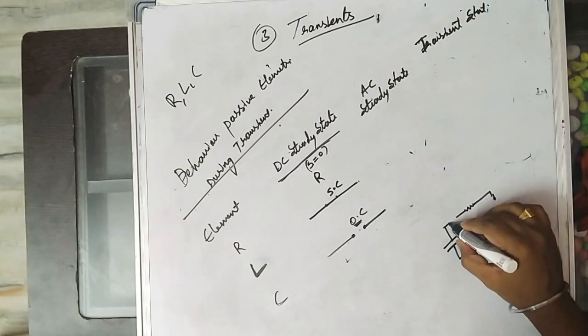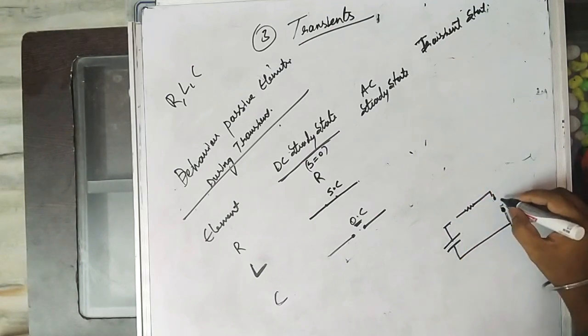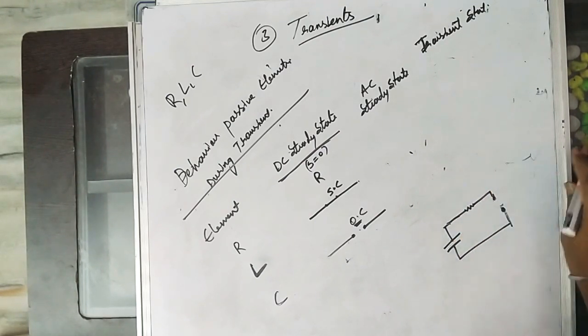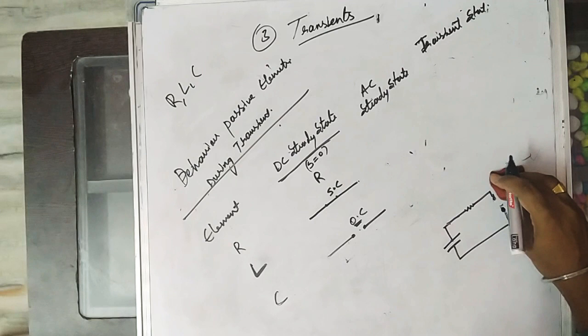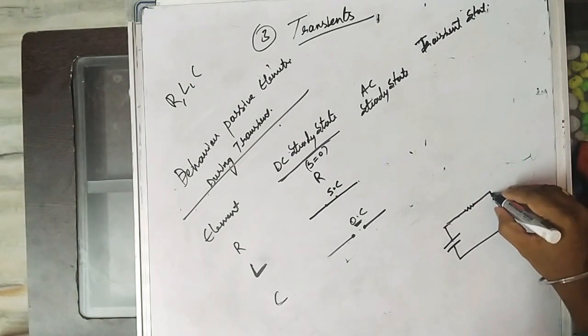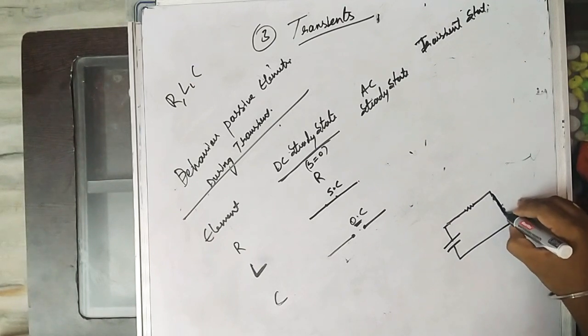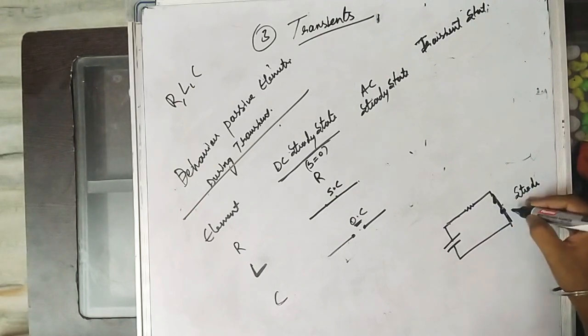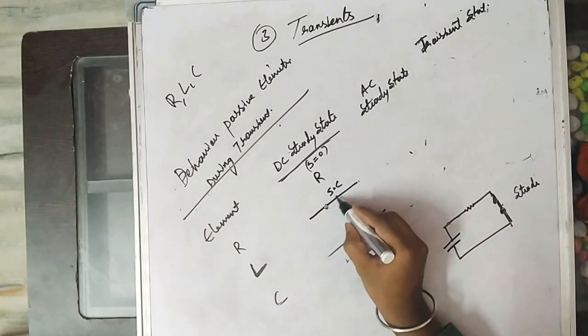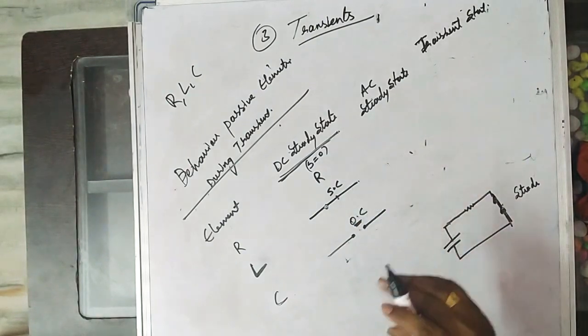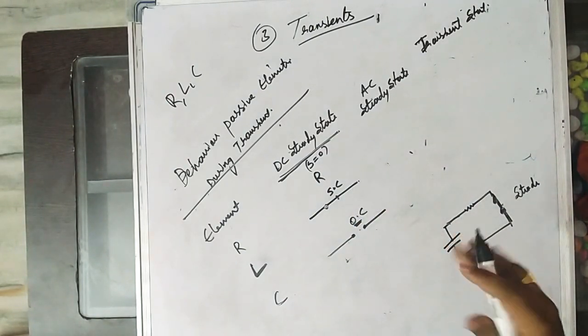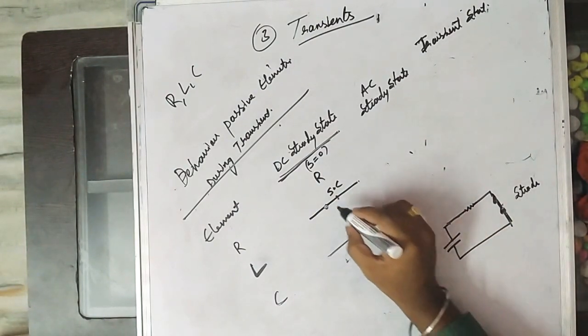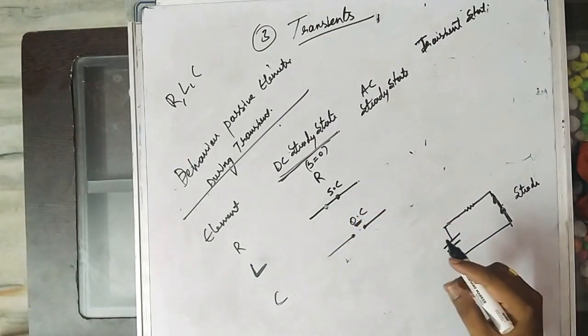After a finite interval of time, the inductor allows the full current. So at steady state, after a certain time, the inductor becomes a short. That's why we represent it as a short at DC steady state.